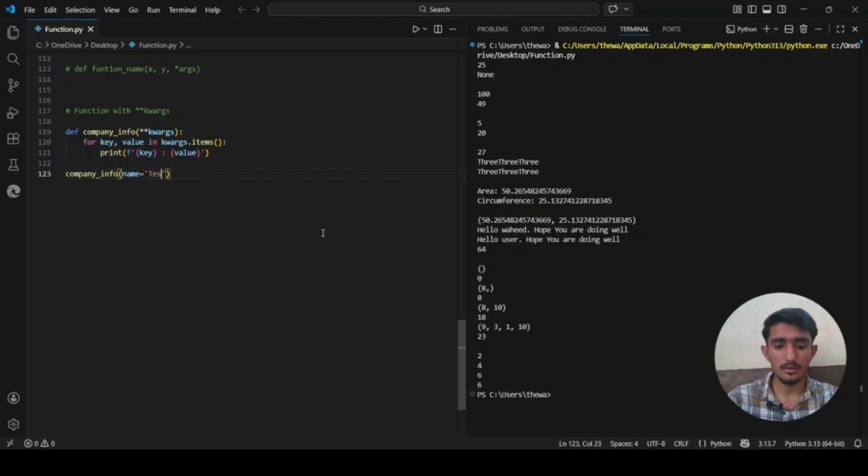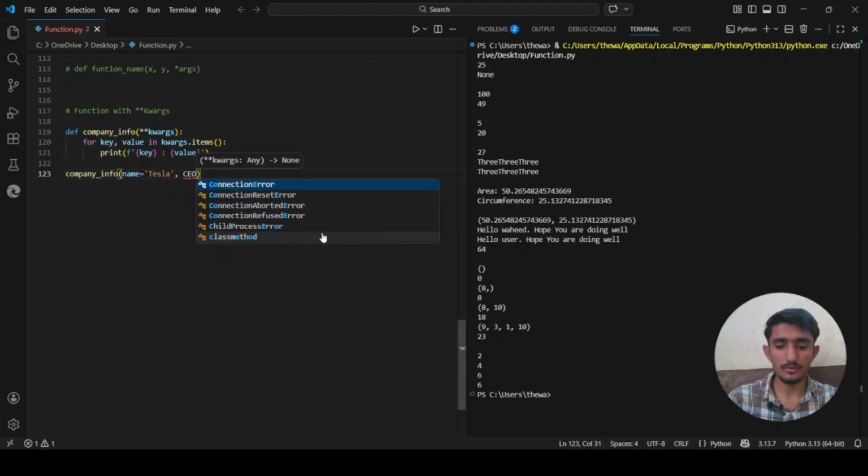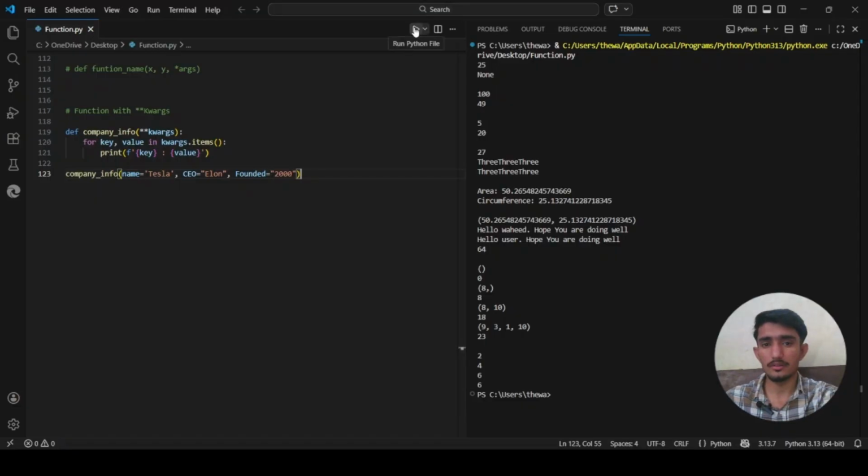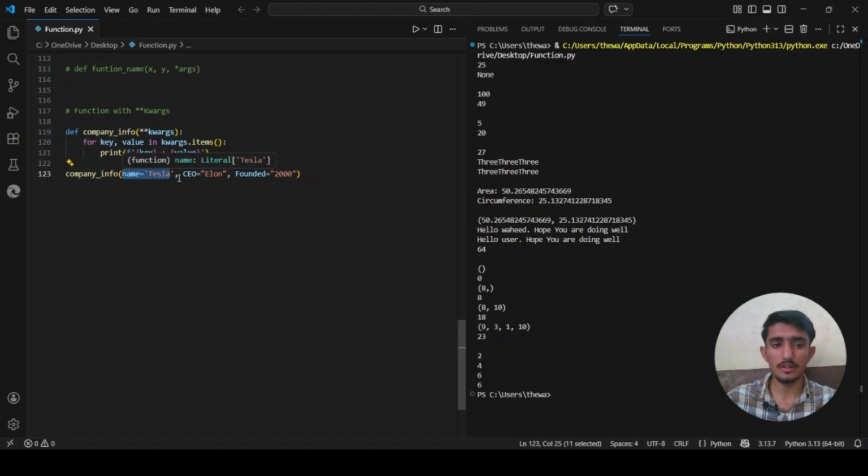Company is Tesla. After that let me say CEO is Elon, and also let me say founded. When it was founded, let me say 2000. So when we print it, here there are three: this one is a keyword argument, another one is this one, and the third one is this one.